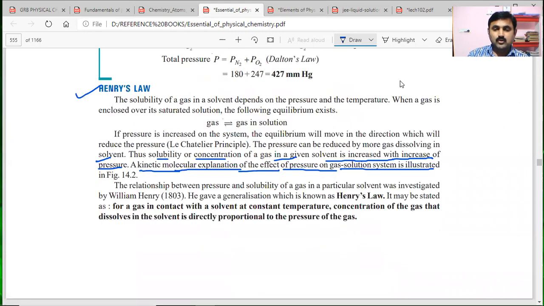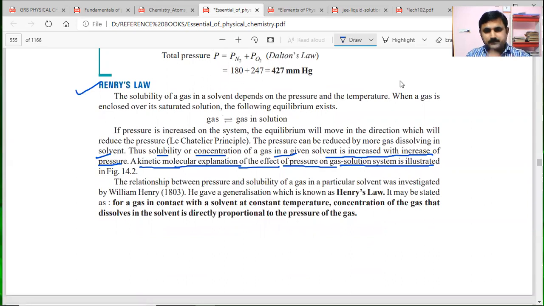The relationship between pressure and solubility of a gas in a particular solvent was investigated by the scientist William Henry in 1803, and he gave a generalization which is known as Henry's law.